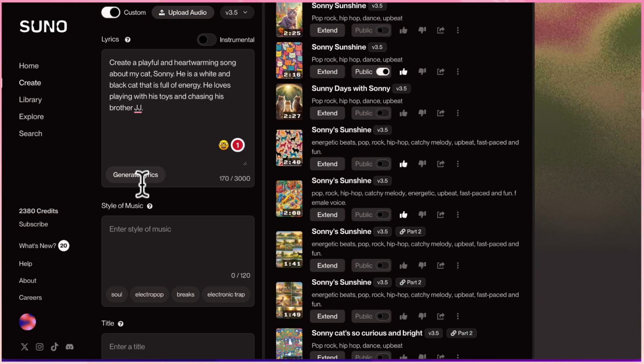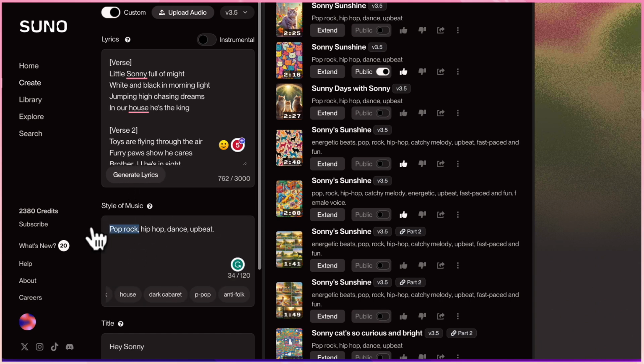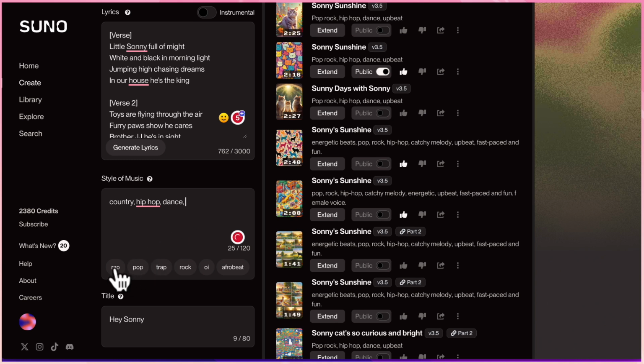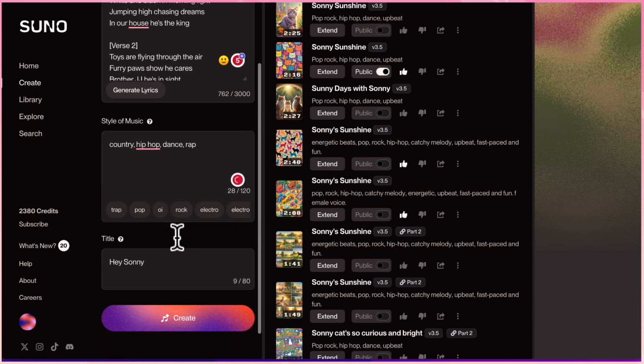So now that I have the information here, I can click on Generate Lyrics. And while it's doing that, I'm going to paste in here the style of music. Actually, I'm going to change this up a little bit. I'm going to make it country because all of the other songs I've made were pop, hip hop, dance, and upbeat. So I'm going to make it country, hip hop, dance. I don't know if we could mix death metal in, that would be funny. But anyhow, you can pick any style of music that you want. Just for fun, let's put some rap in here. So this is going to be a country, hip hop, dance, rap song.